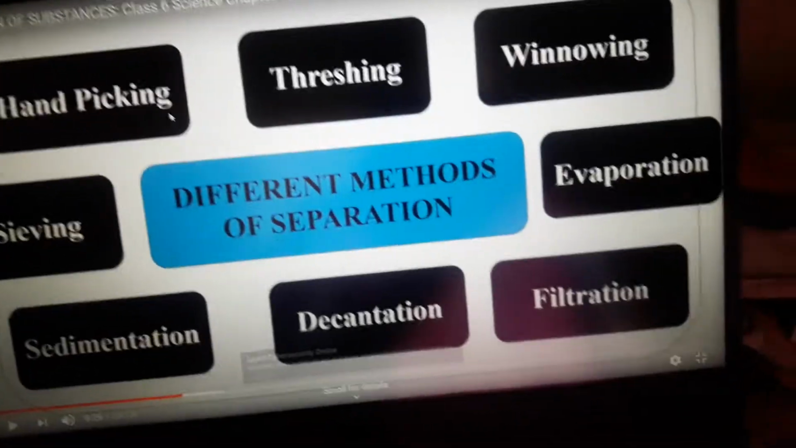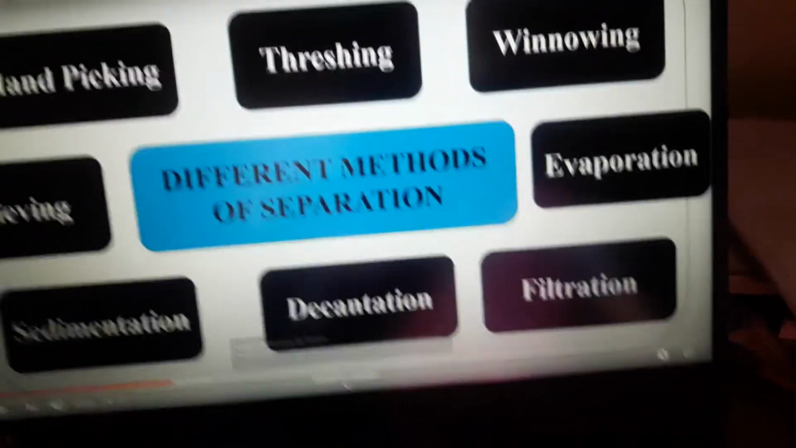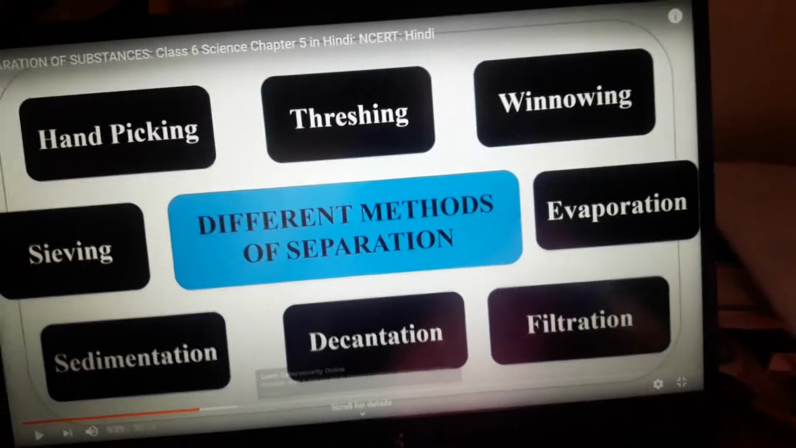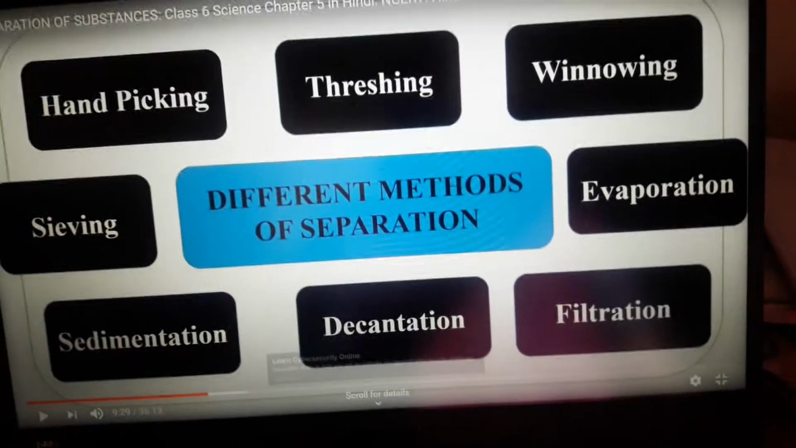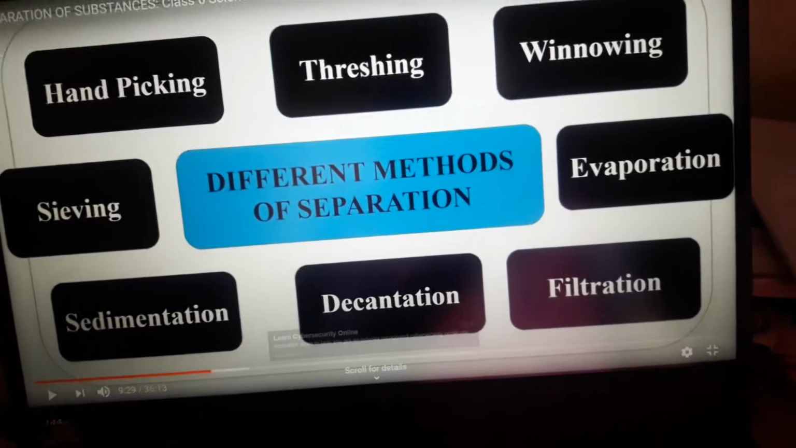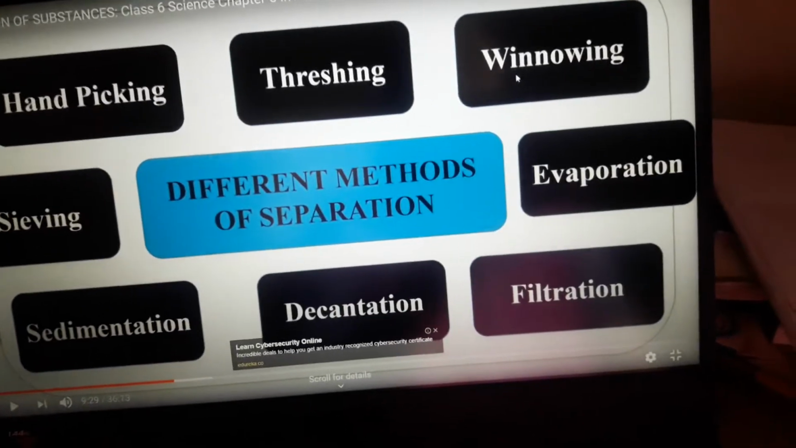Threshing. Threshing is a process by which we can separate grains from stalks. By beating the stalks, you can observe that grain particles will be separated from the stalks by the process of threshing. Understood?